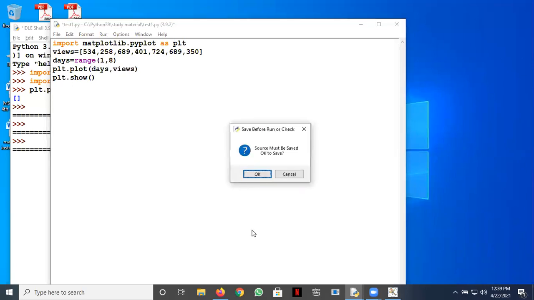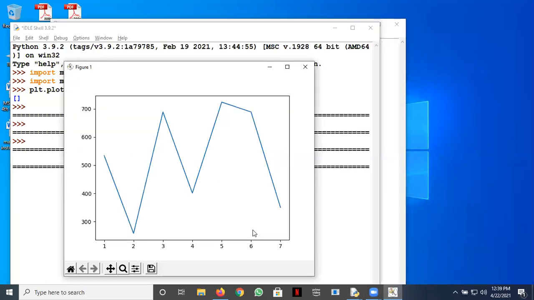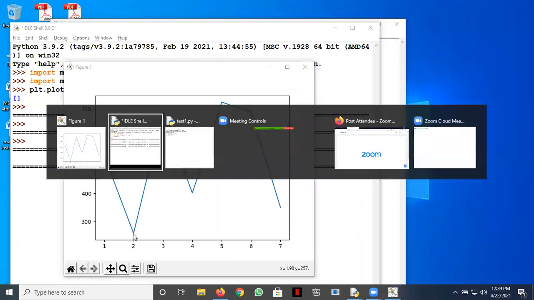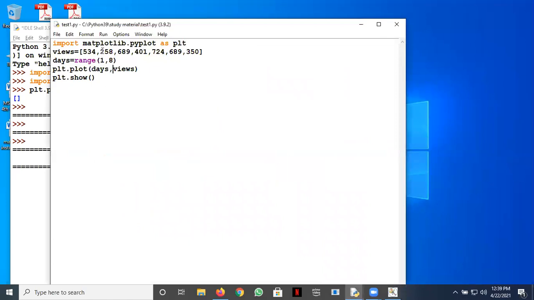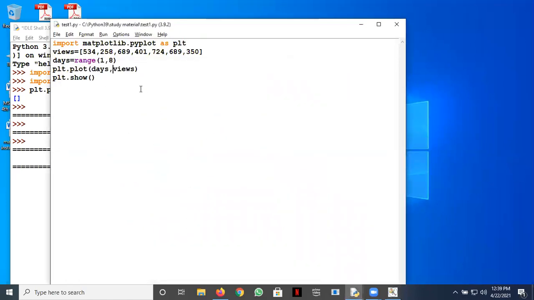See the effect now on the x-axis. Corresponding to the first day we had some 500-odd views. Day 2 had less than 300, you can see day 2 has 258. Is it clear now how this plot method works?